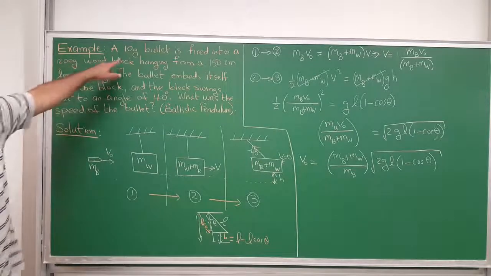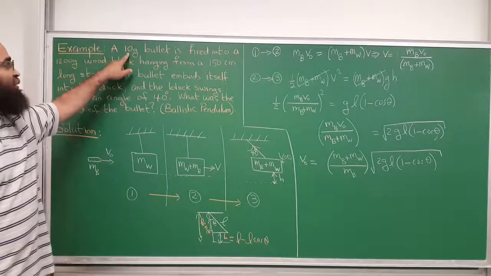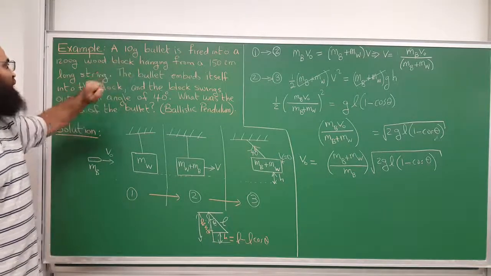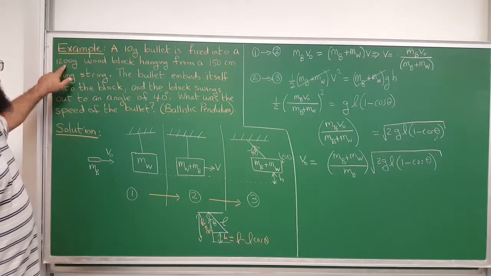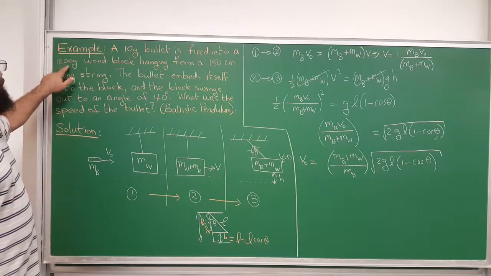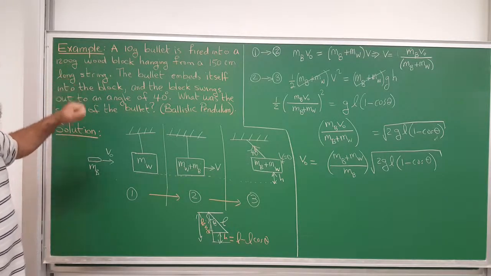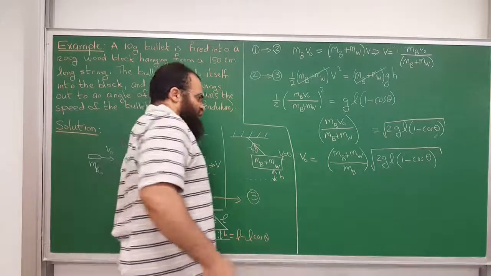The mass of the bullet is 10 grams. Divide by 1,000 to make it kilograms, so that's 0.01. The block, 1,200 grams, that's 1.2 kilograms. So don't make mistakes in the unit conversion.